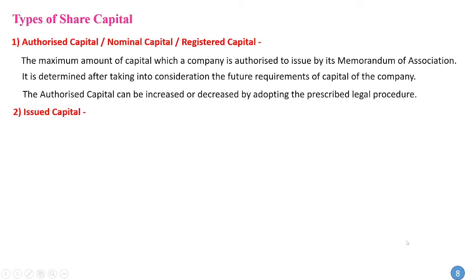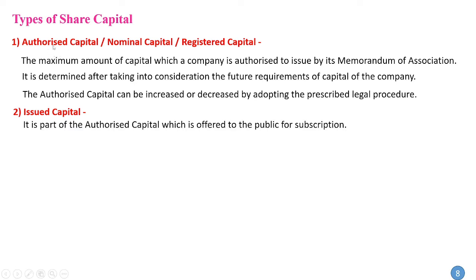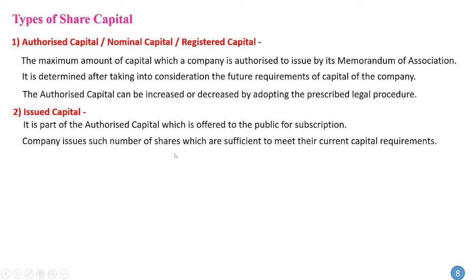Next type is issued capital. So issued capital means it is a part of authorized capital, the part which is offered to the public for subscription. It is not necessary that the company offers the entire authorized capital. Whatever amount is required, they offer to the public for subscription. So the company issues such number of shares which are sufficient to meet its current capital requirements. Means out of authorized capital, the company has issued only a certain number of shares.